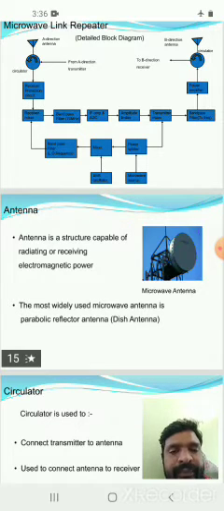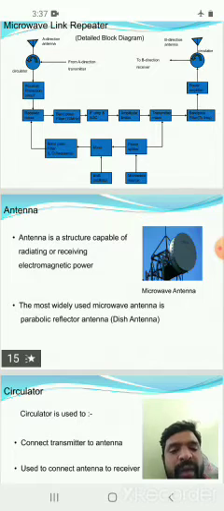Here, the antenna is a structure capable of radiating or receiving electromagnetic power or electromagnetic signals. So the antenna is used for radiating signals or receiving electromagnetic signals. If the antenna is a transmitting antenna, then the signals are radiated into free space. If it is a receiving antenna, then it is used to receive the signals from free space. So here, radiating or receiving signals.